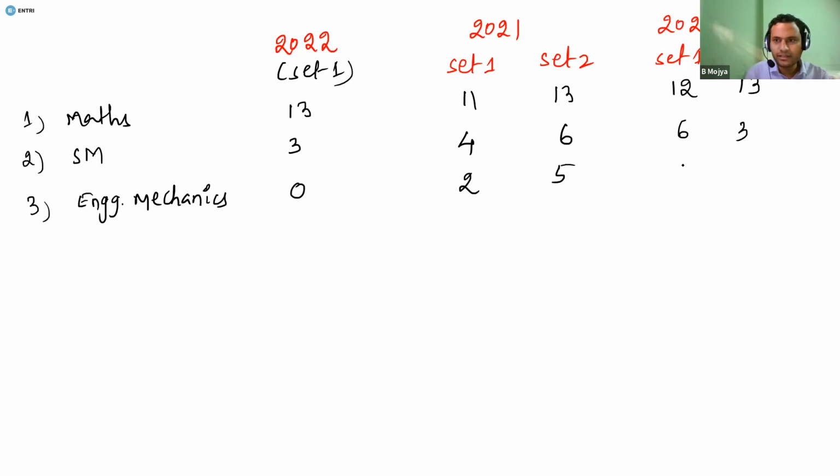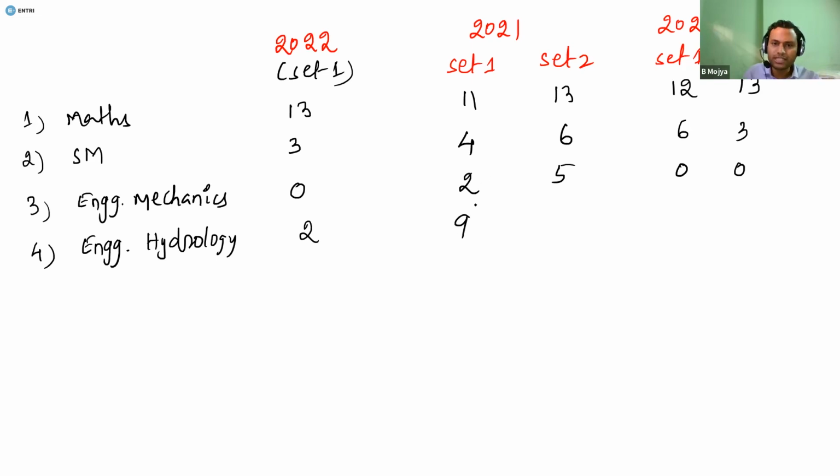And in 2020, again there was no weightage for engineering mechanics. And the next one is engineering hydrology. This time it was given for 2 marks, and last time there was a good weightage for hydrology, given for 9 marks in one set, and in another set only 4 marks. And in 2020, again there was less weightage.